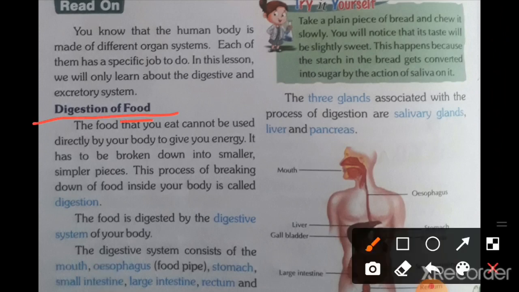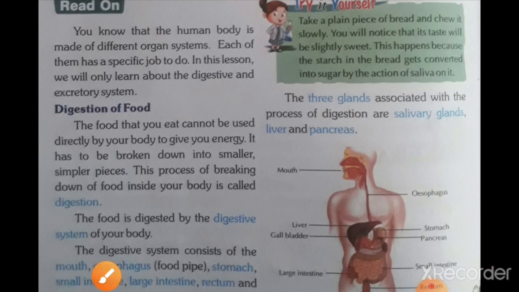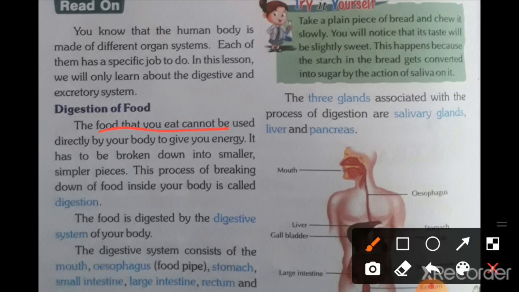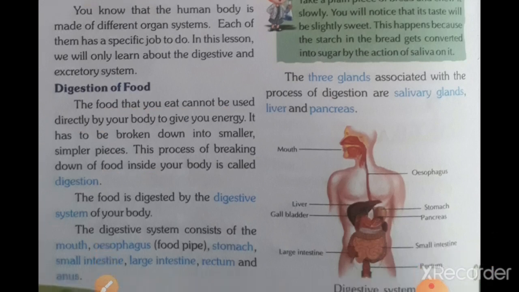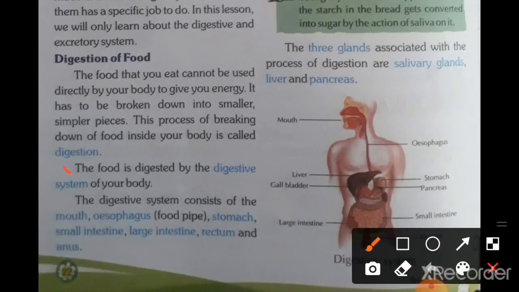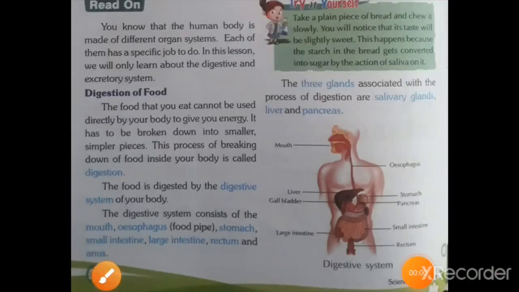Students, breaking down of large molecules into simple molecules or simple pieces is called digestion. The food that you eat cannot be used directly by your body to give you energy. It has to be broken down into smaller pieces. So the breaking down of food inside your body is called digestion. And the food is digested by the digestive system of your body.